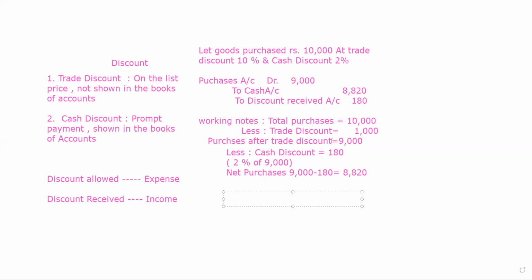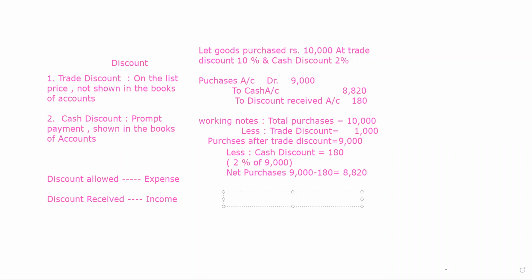As I told you earlier, that trade discount is not to be shown in the books of account. If you see the example carefully, you find that we have not debited any trade discount anywhere. We have not credited any trade discount, but we credited the discount received that we are receiving for the cash. The cash discount we are receiving, it is to be shown over here.